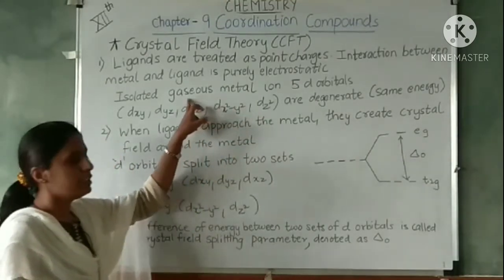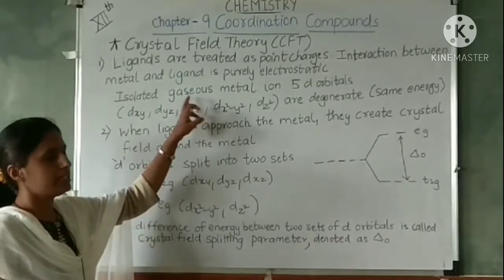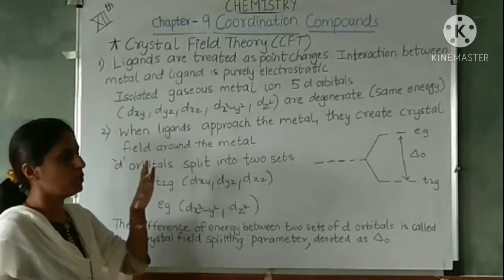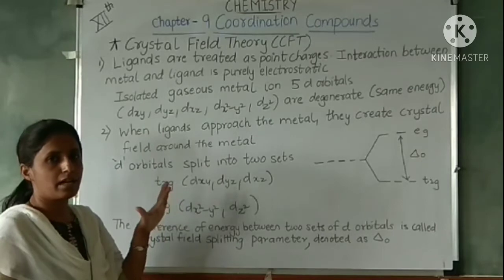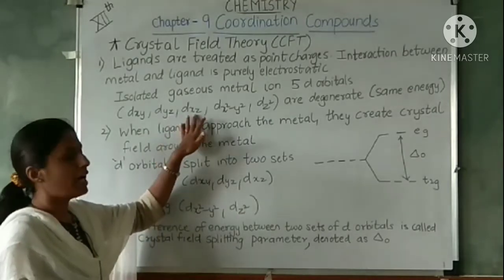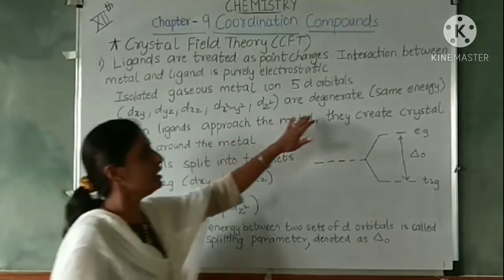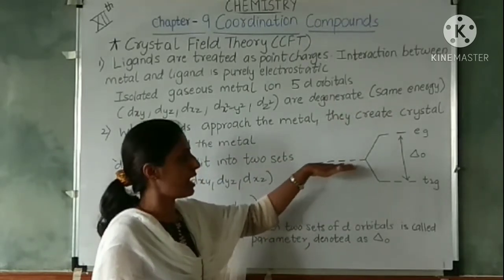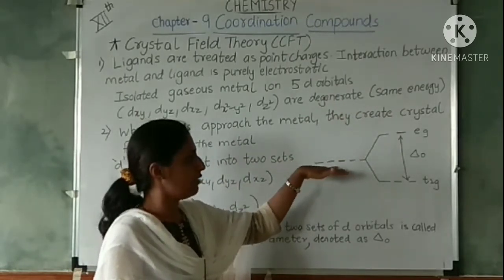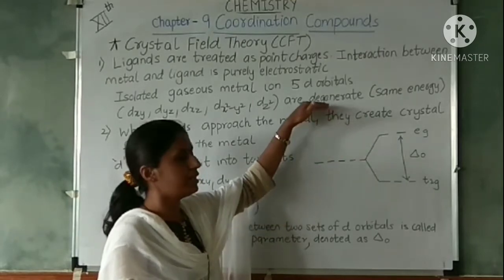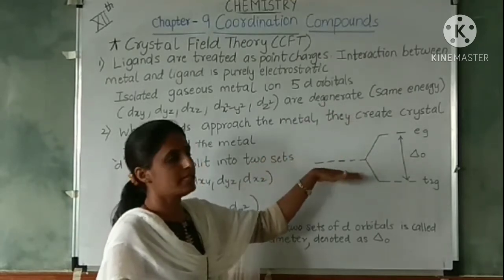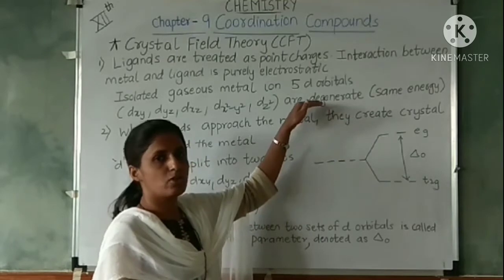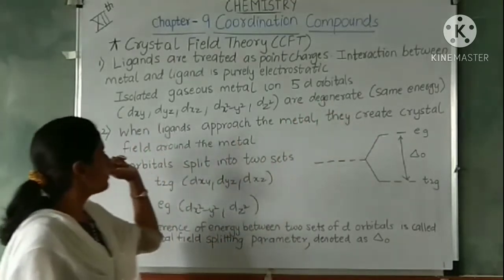When the metal ion is in the free gaseous state without any ligand surrounding it, all the 5 d orbitals are degenerate, that is they have the same energy. We represent this as shown, all the 5 d orbitals at the same energy. It is also called degenerate.